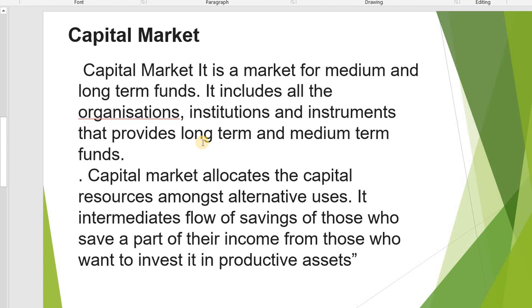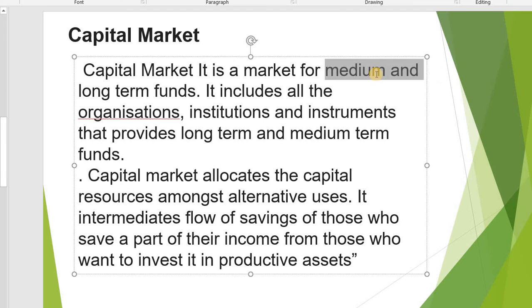The main point in capital market is that it is for medium and long term funds. It includes all the organizations, institutions and instruments that provide long term and medium term funds.